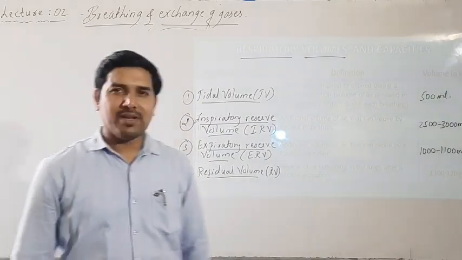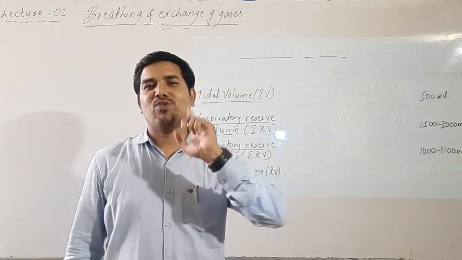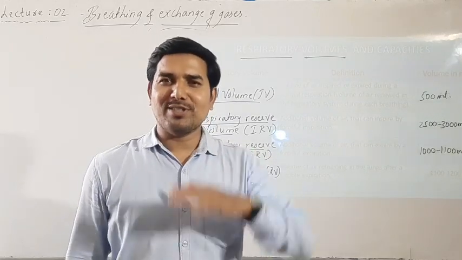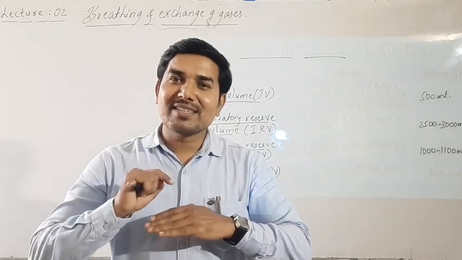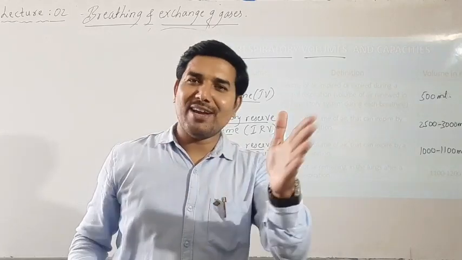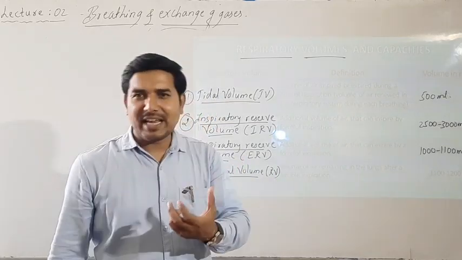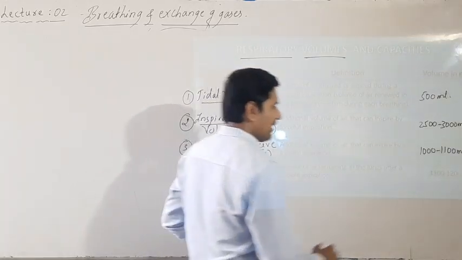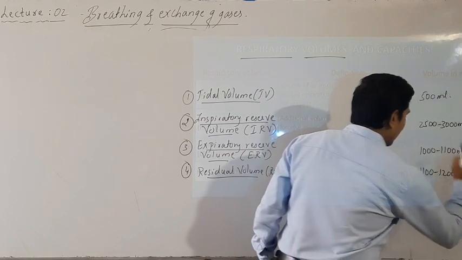Then residual volume, the volume of air remaining in the lungs even after forceful expiration is called RV, residual volume. Residue means what remains at the end. That means remember, lungs never get emptied. Lungs never get to 0 ml. If it becomes 0, you will die on the spot. So that never happens. That's why some amount of air will be present in the lungs, and that amount of air is around 1100 to 1200 ml.